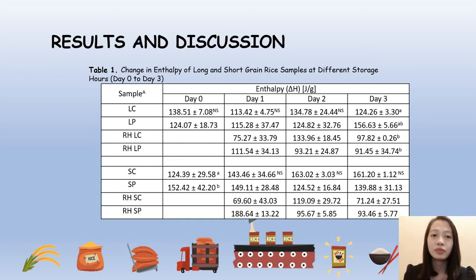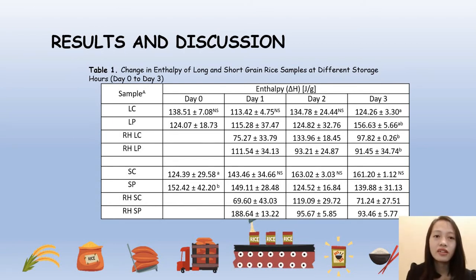The retrogradation enthalpy of the LP sample against storage time showed an increasing trend, wherein day 3 obtained the highest enthalpy. Although the experimental values for the control long-grain rice displayed slight fluctuation, its enthalpy attained at day 3 was observed to be lower compared to LP.